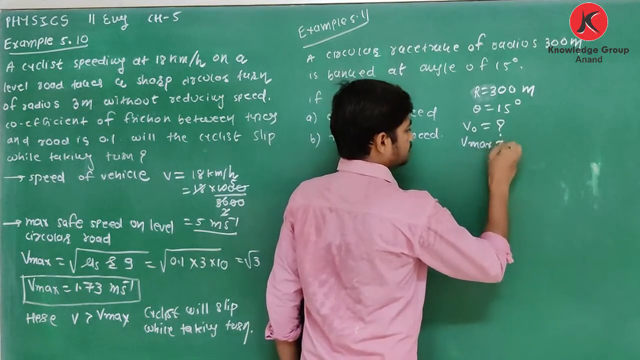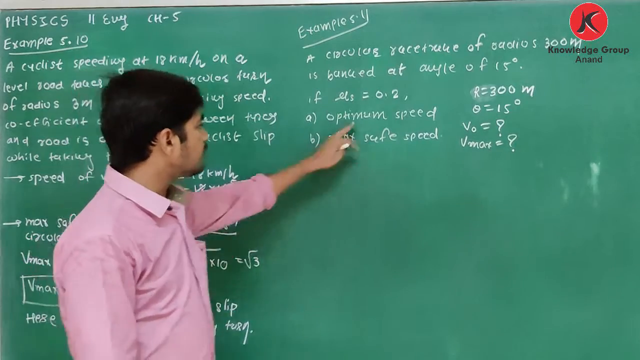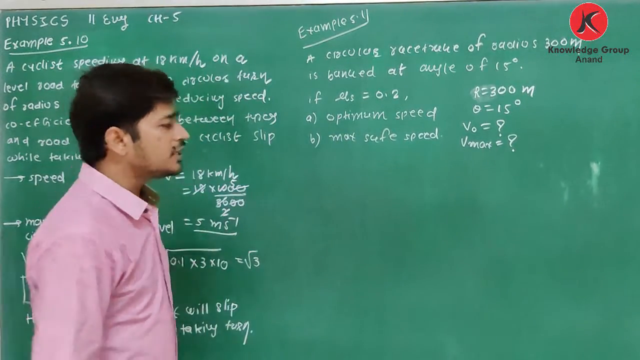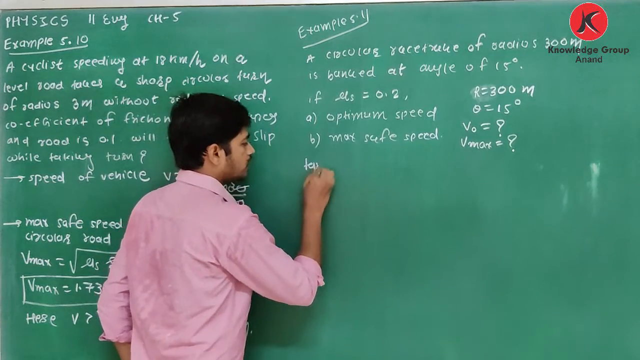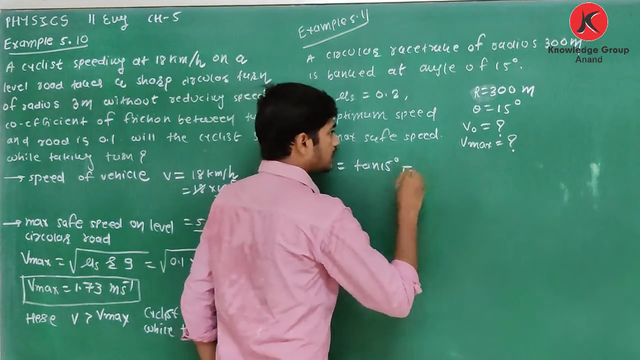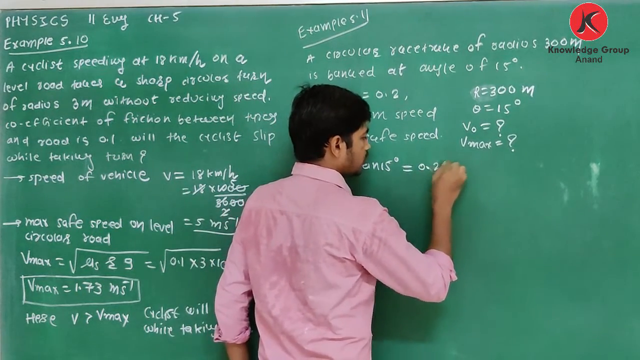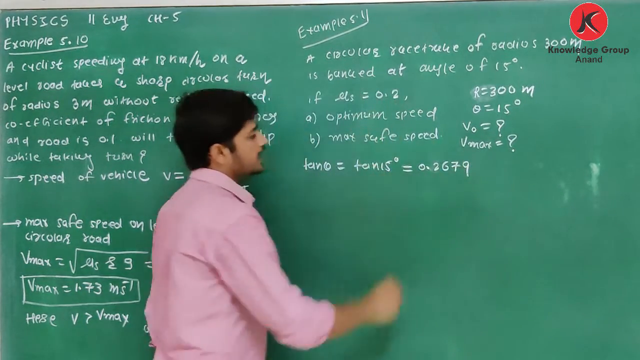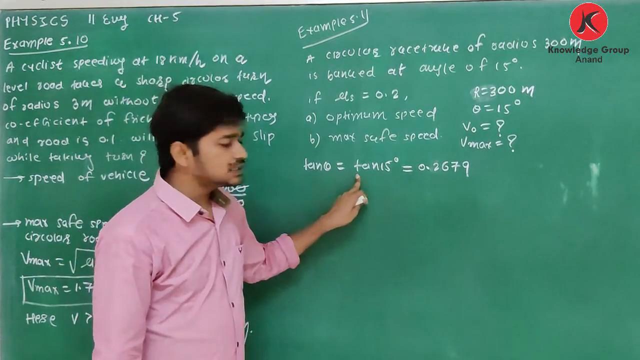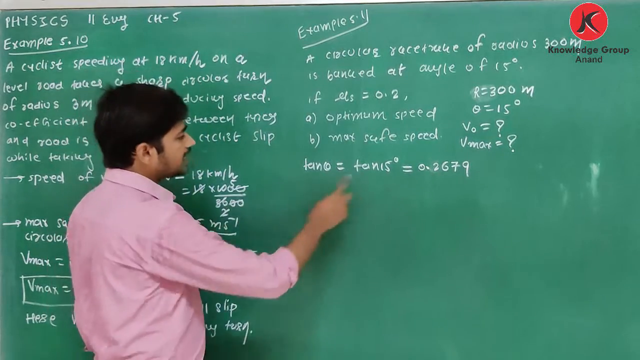V maximum is equal to what? You know the equation of optimum speed, and you know the equation of maximum safe speed. So first of all, we will find the value of tan theta. Tan theta means tan 15, and what is the value of tan 15? It is 0.2679. We have discussed how to find the angle in the Zoom meeting.